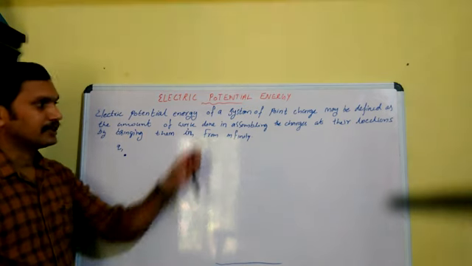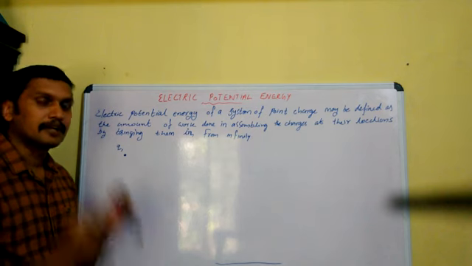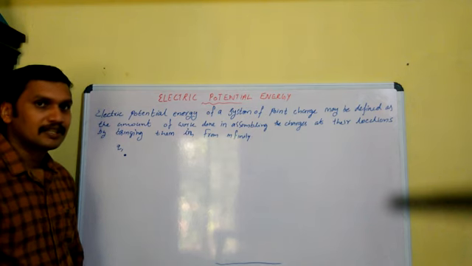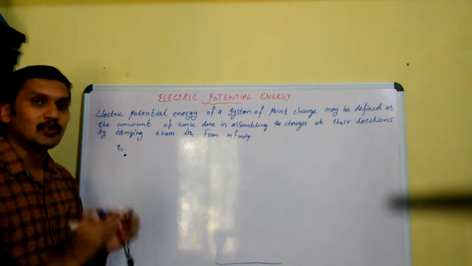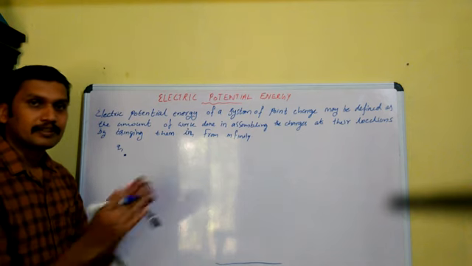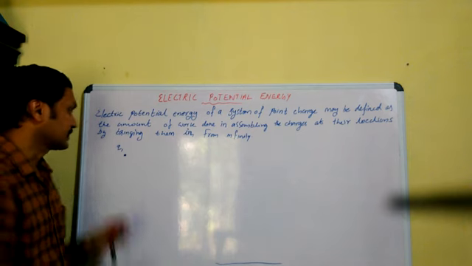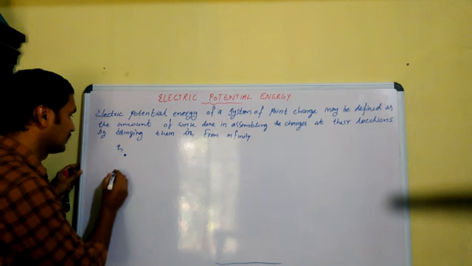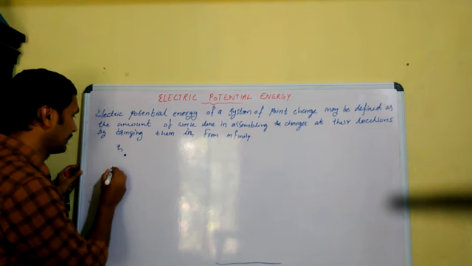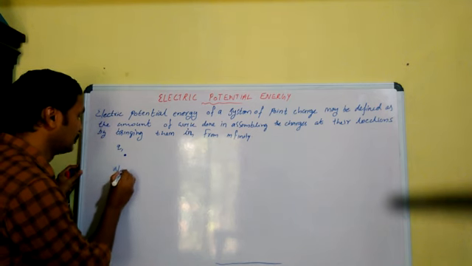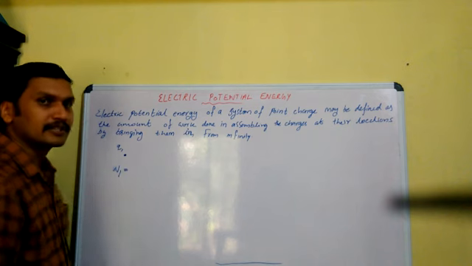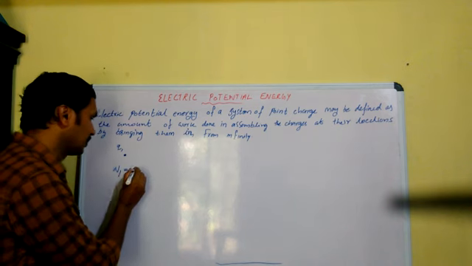By our definition, we have to calculate the work required to bring these two charges. Suppose the work required to bring Q1 is W1. But you see that W1 is equal to 0.